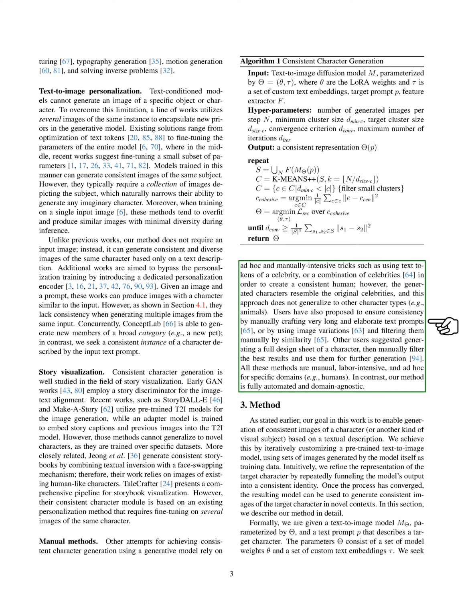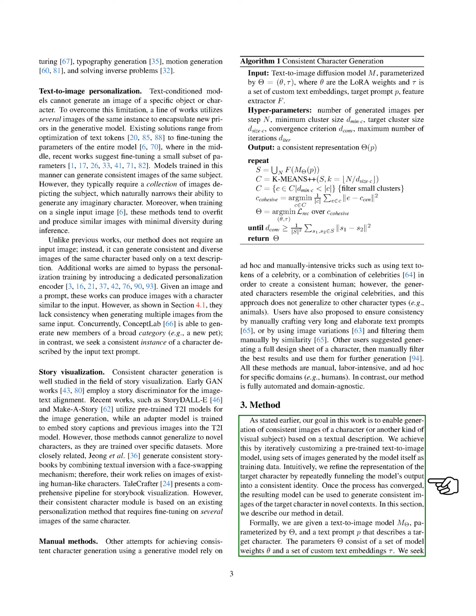Some users have suggested ensuring consistency by manually crafting very long and elaborate text prompts, or by using image variations and filtering them manually by similarity. Others have suggested generating a full design sheet of a character, then manually filtering the best results for further generation. These methods are manual, labor-intensive, and specific to certain domains, like humans. In contrast, our method is fully automated and can be applied to any domain.